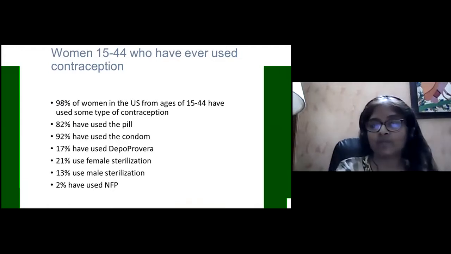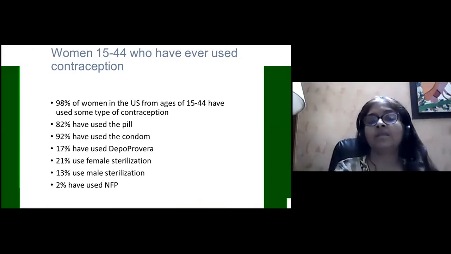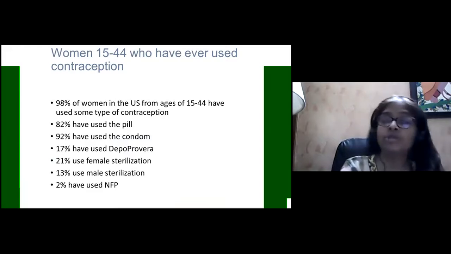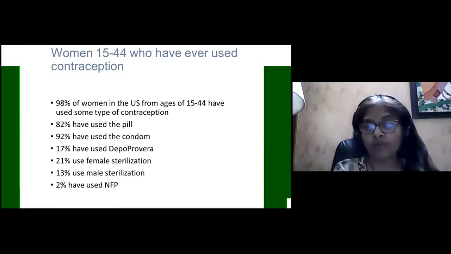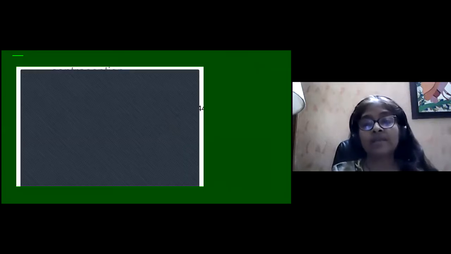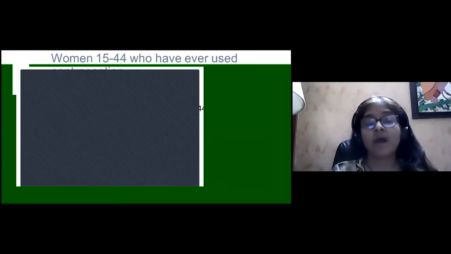This data is from the US. Among women in the 15 to 44-year age group, 98% have used some form of contraception. 82% have used the pill, 92% have used the condom, 17% use Depo-Provera, and 21% use female sterilization. So you can see that oral contraceptive pills are very, very popular in the United States.